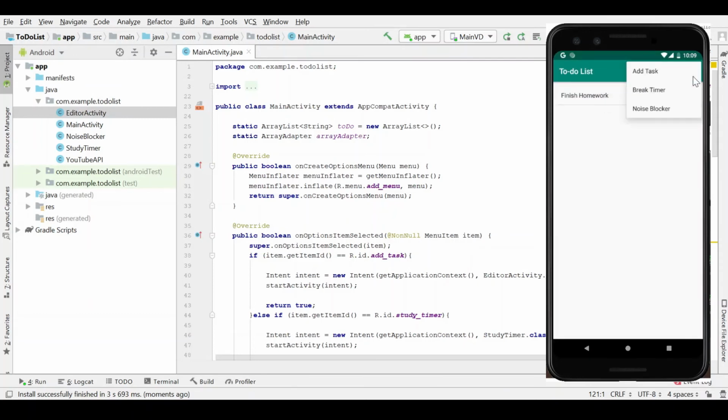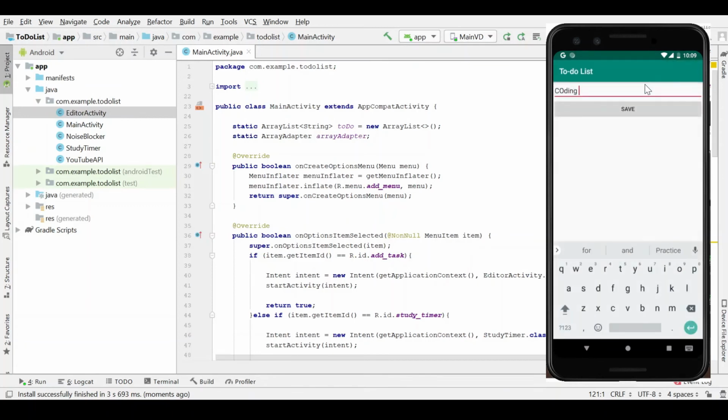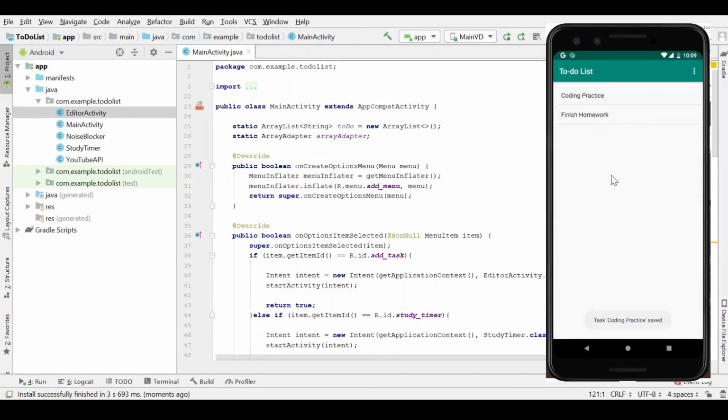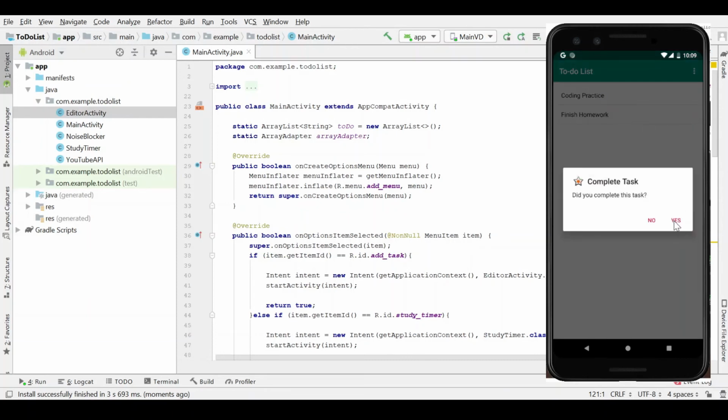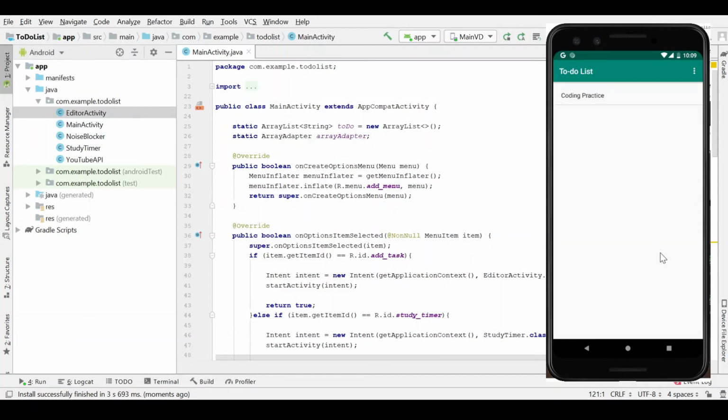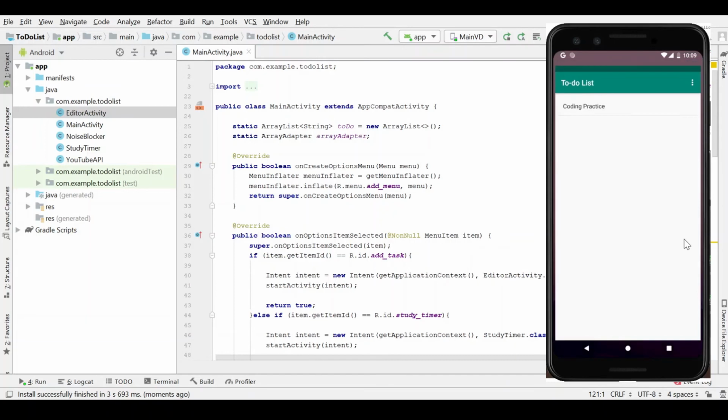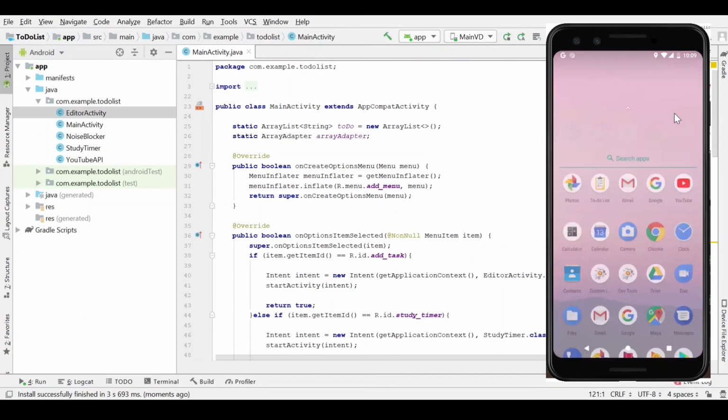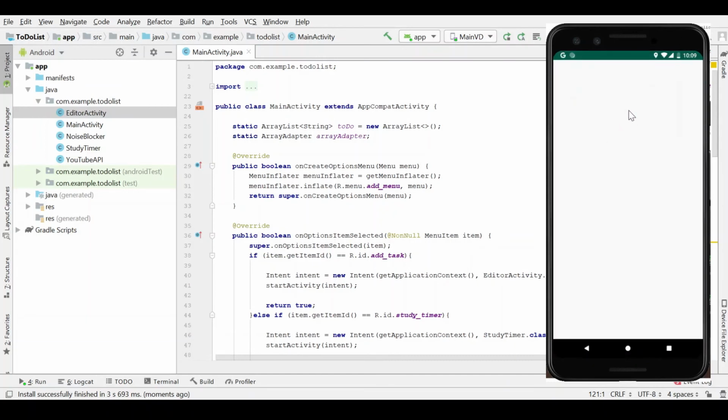Here, we can add a task. Let's say coding practice. Then we can click save to save it to our to-do list. Now we can complete the task by long pressing on it and clicking yes. Of course, our to-do list is saved in the shared preferences of our app. So when we refresh the app, we still see our to-do list.